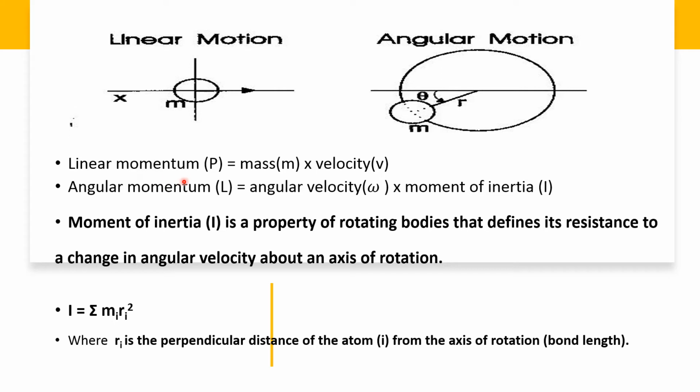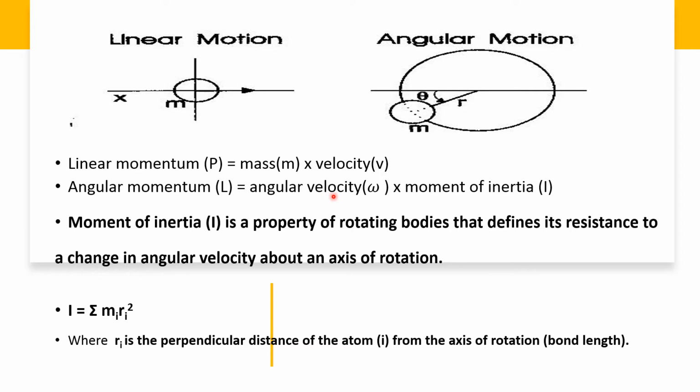And we know linear momentum. If a body is in linear motion, we discuss it under linear momentum, mass into velocity. Whereas angular momentum is a rotational equivalent of linear momentum. So it's also known as rotational momentum, which is designated by the symbol L.